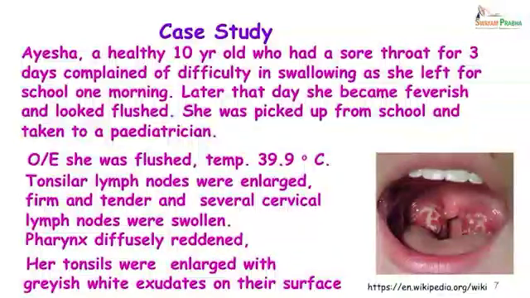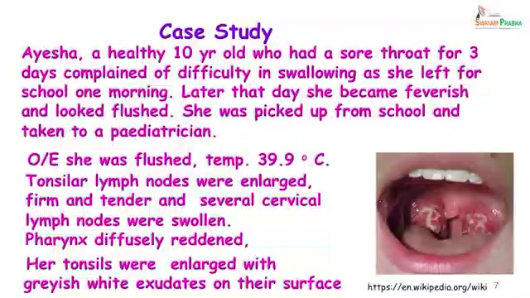So, we will start with a case study. Aisha, a healthy 10-year-old who had a sore throat for 3 days, complained of difficulty of swallowing as she left for school one morning. Later that day, she became feverish and looked flushed and had to be picked up from school and taken to the pediatrician. On examination, she was flushed, had a temperature of 39.9 degrees Celsius. Her tonsillar and some cervical lymph nodes were enlarged.